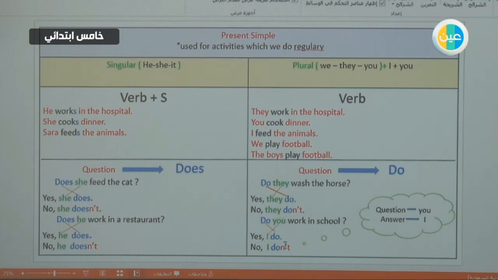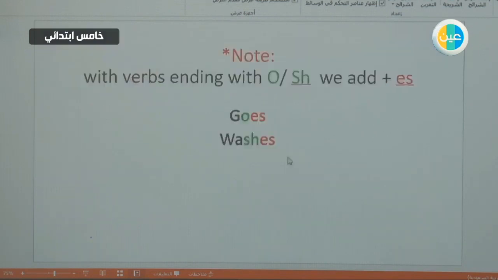Or no, I don't. And remember, when we have the you in the question, we answer with I. And when we have I here, we answer with you. Okay, so they are opposites. When I say I in the question, the answer should have you. When I have you in the question, the answer should have I. Okay?